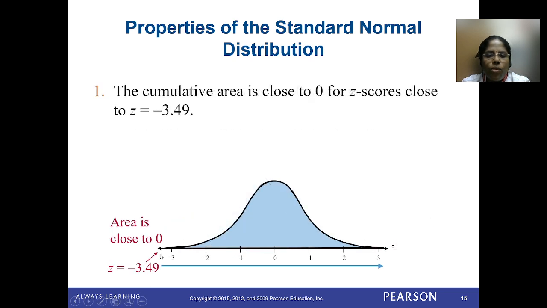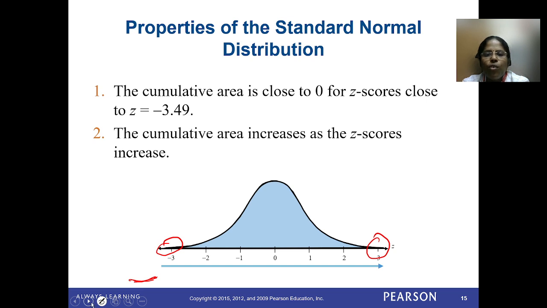In this portion you can see the area is close to 0, and here the z value is minus 3.49. Likewise here also it is close to 0, where the z value is positive 3.49.